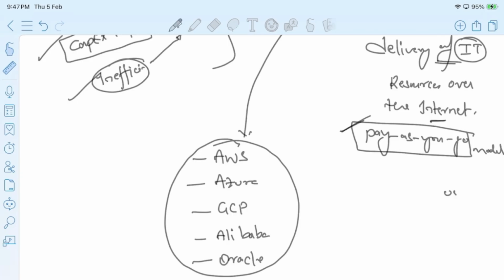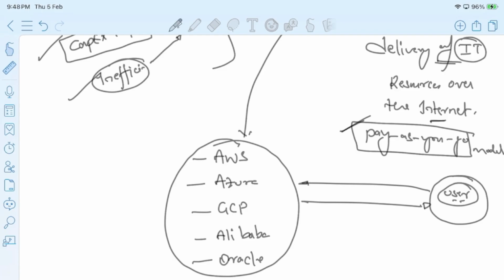So whenever any user requires any IT resources, they can approach these cloud computing service providers over the internet, and they can get the IT resources as per the requirement. This is what it is about the cloud computing service provider.